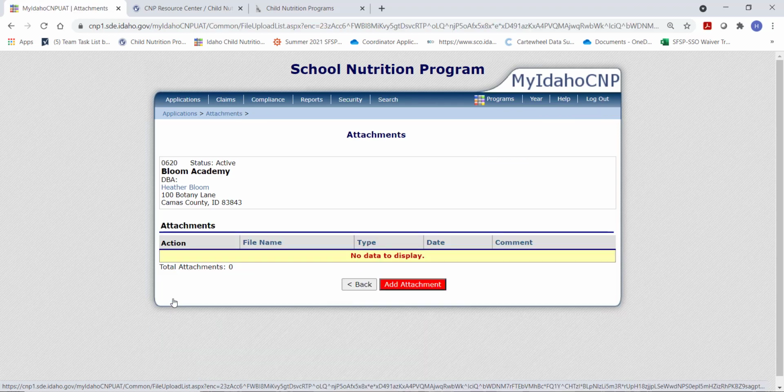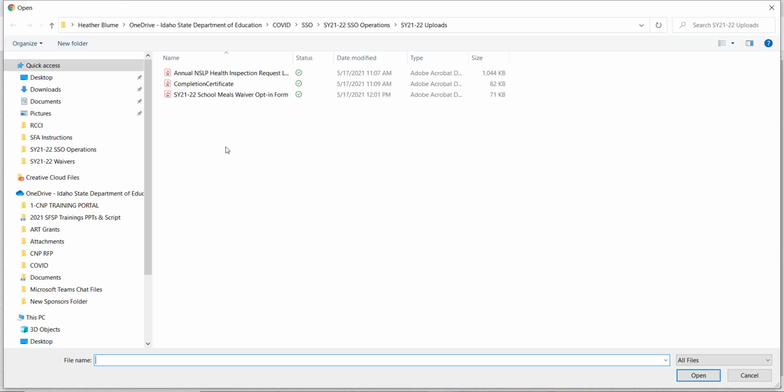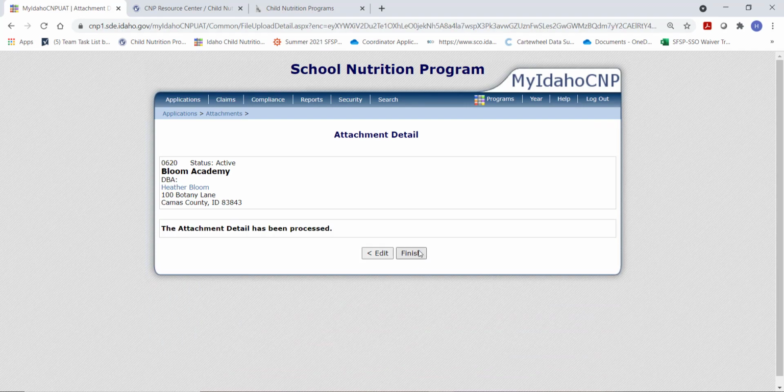Finish. Back. We also want to attach the PDF copy of our waiver opt-in form. I have that here. When you opt into the process of using USDA waiver flexibilities for school year 21-22, you will complete a waiver opt-in survey. It will generate a PDF copy of your responses. You will keep that and upload it here under the attachment list. Click back when you're done.